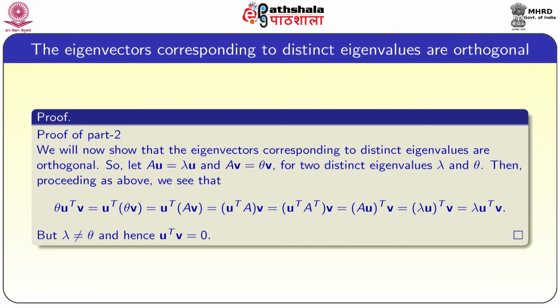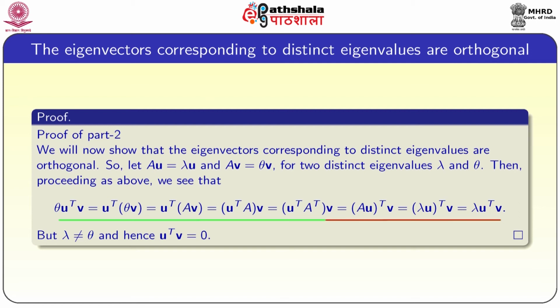Now, eigenvectors corresponding to distinct eigenvalues are orthogonal. So, we will prove part 2. Let Au is equal to lambda u and Av is equal to theta v for two distinct eigenvalues lambda and theta. Then, proceeding as above, we see that theta u transpose v equals u transpose theta v, which is equal to u transpose A v, or since A is symmetric, A can be written as A transpose.